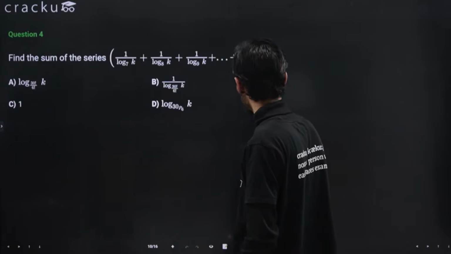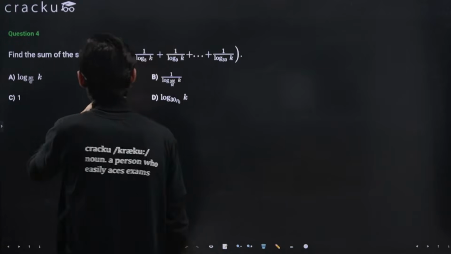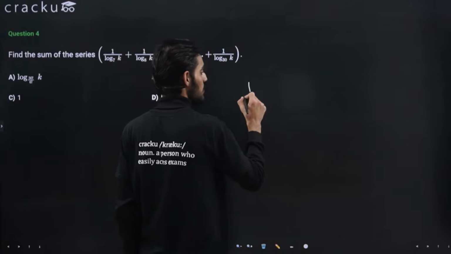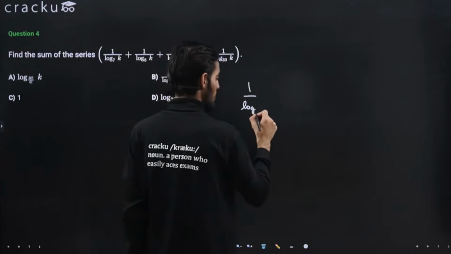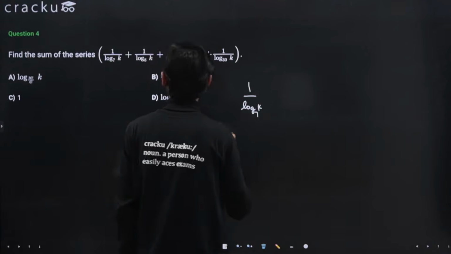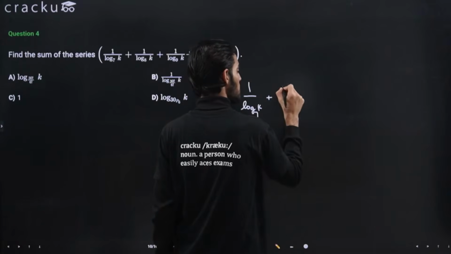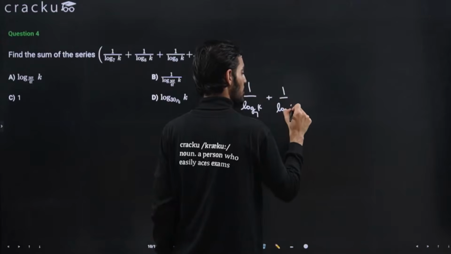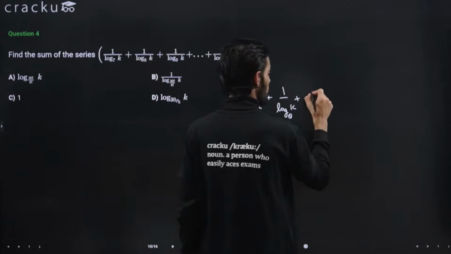Let's try to solve this now. We need to find the sum of the series. We are given 1 divided by log base 7 argument k, plus 1 divided by log base 8 argument k, plus, and so on, till 30.